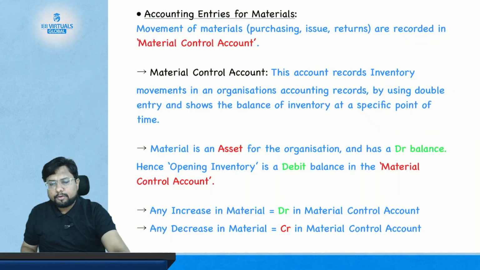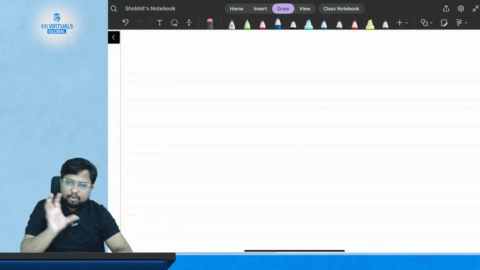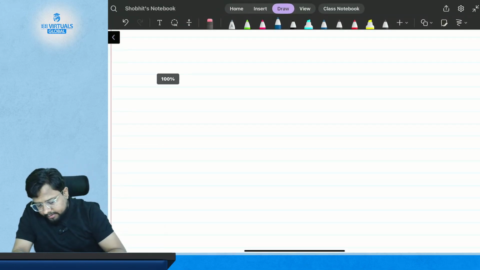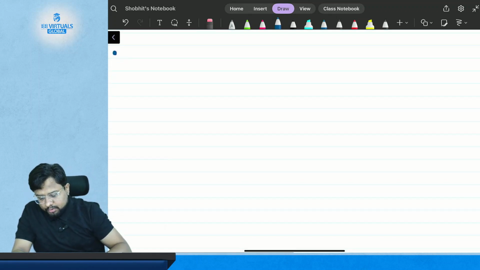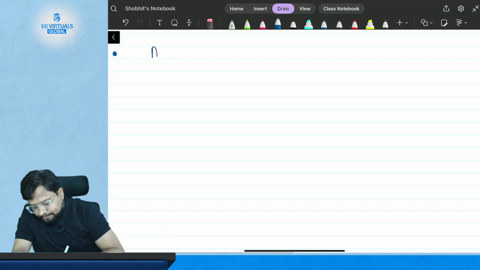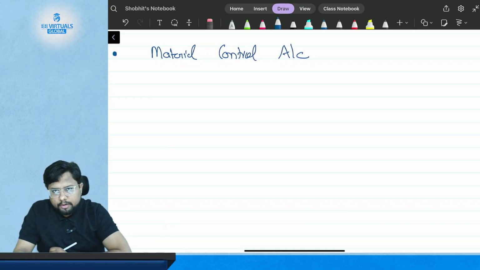Okay. So let's start on the first topic, which is material control account, which is also linked with the accounting entry for the material. Okay, so both are the same topic which cannot be understood separately. So the next topic is material control account. Okay, the topic is material control account.